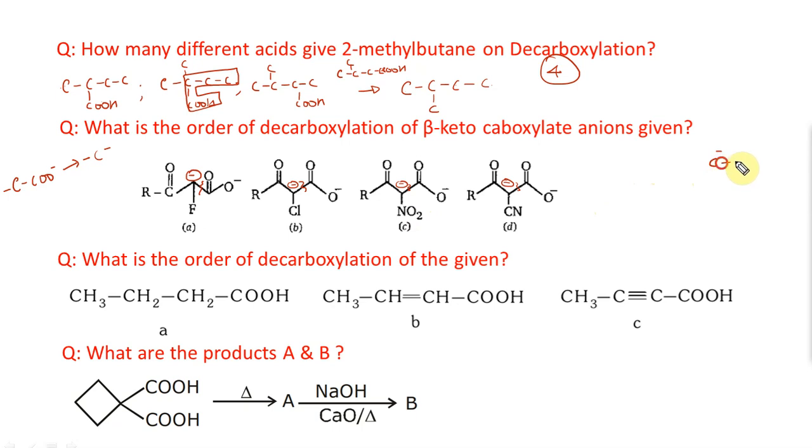So if you see a carbanion next to an N double bond O, this can stabilize through the minus R effect. Similarly, this one, C minus, C triple bond N, is also minus R. Obviously, this is much better minus R. The minus charge is on an oxygen atom, so that is the best, followed by the next. These two are minus I effect. Minus I of fluorine is obviously better than chlorine. So that will be the order of stability, or the rate at which they will undergo decarboxylation.